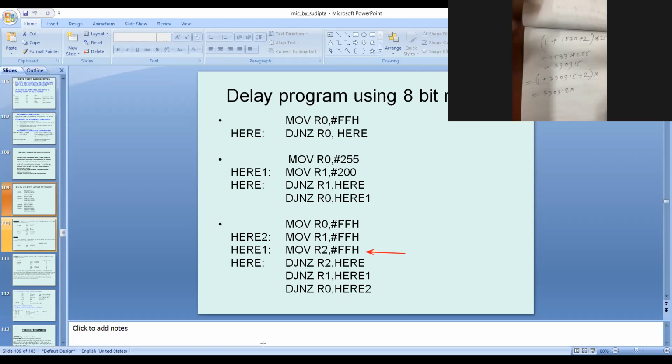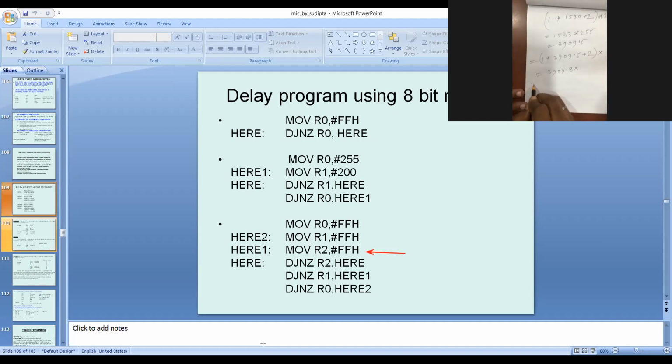What about the previous case? Just see, this is 130, this is 390. So it's higher, right? Yes, sir. So according to the question, 390918 X into 12 by 11.0592 is equal to how much?